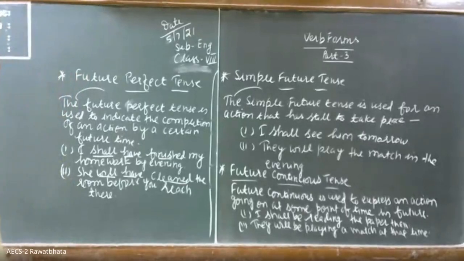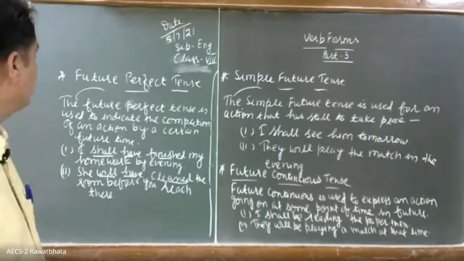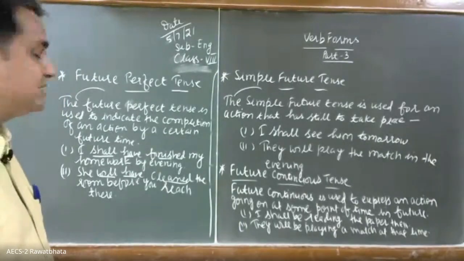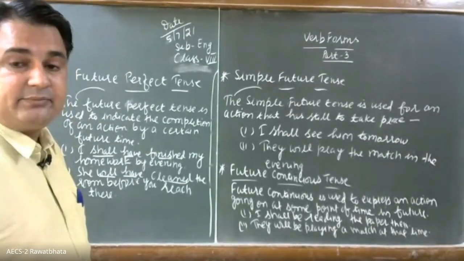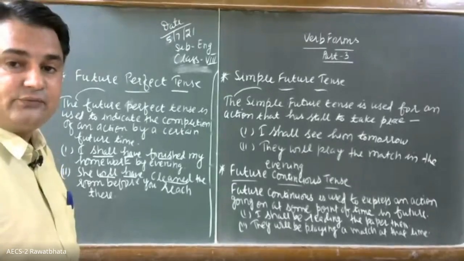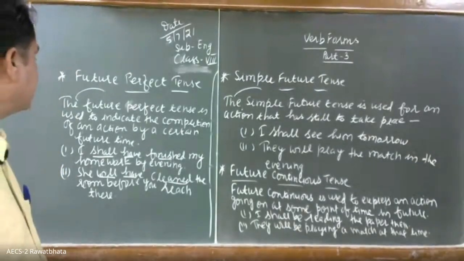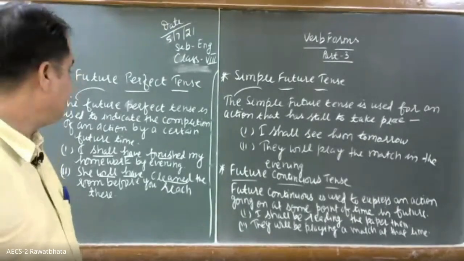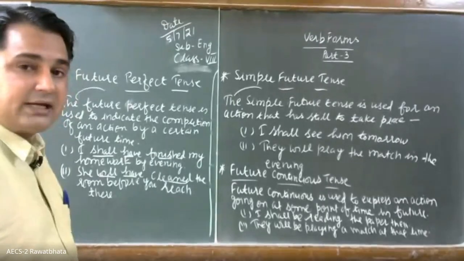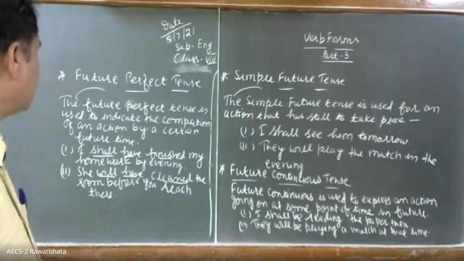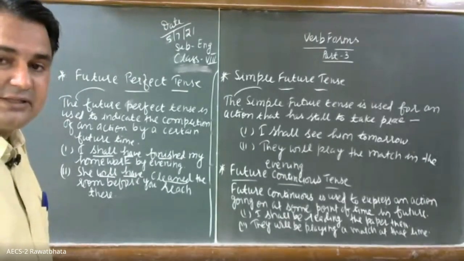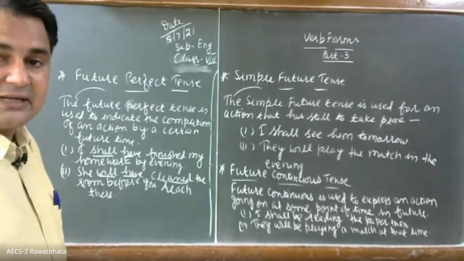And then we have discussed regarding the future perfect tense. Okay, so the future perfect tense is used to indicate the completion of an action by a certain future time. That by this time, this work will be completed there in future. So I shall have finished my homework by evening. Okay. So what will be used here? Shall or will plus have plus third form of the verb. She will have cleaned the room before you reach. So will have plus third form of the verb. So likewise it is used.